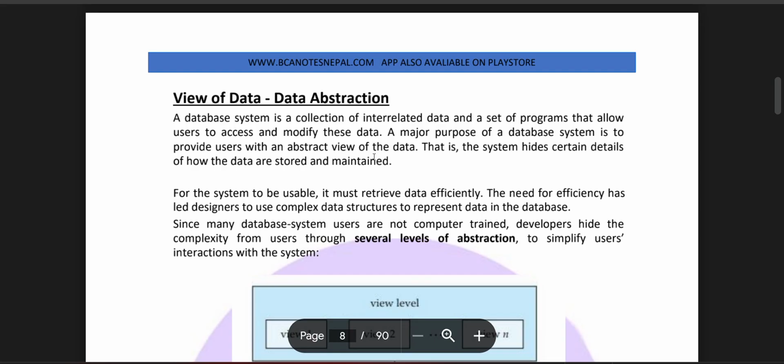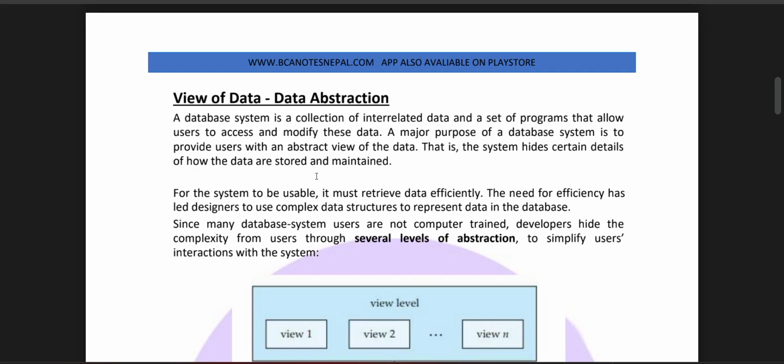A database system is a collection of interrelated data and a set of programs that allow users to access and modify this data. The major purpose of a database system is to provide users with an abstract view of the data. The system hides certain details of how the data are stored and maintained. For the system to be usable, it must retrieve data efficiently.